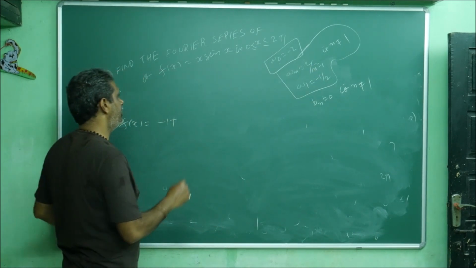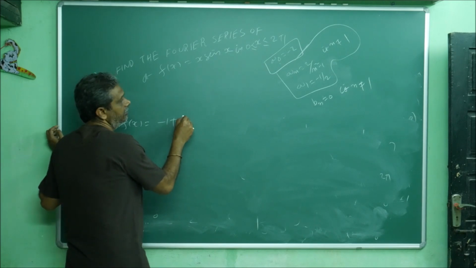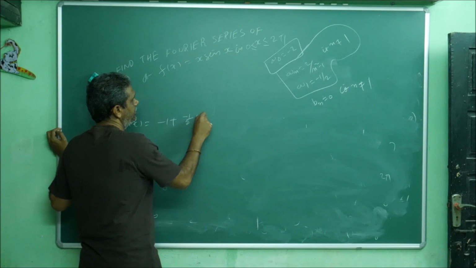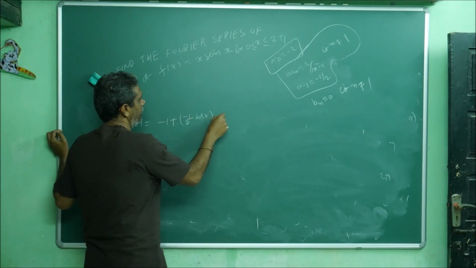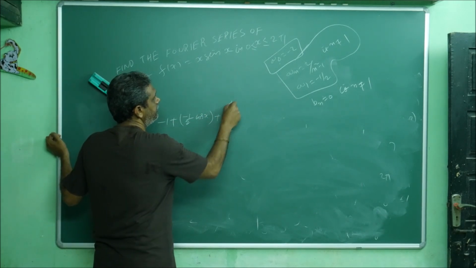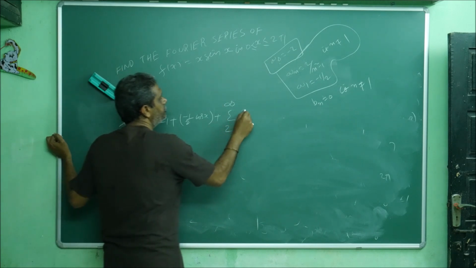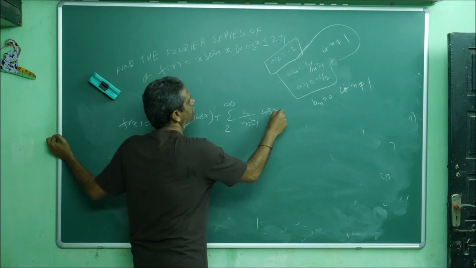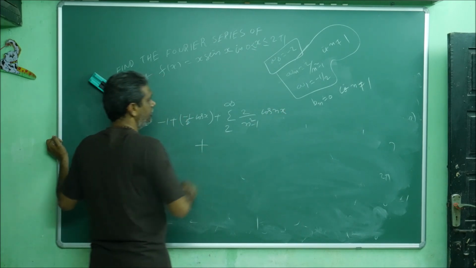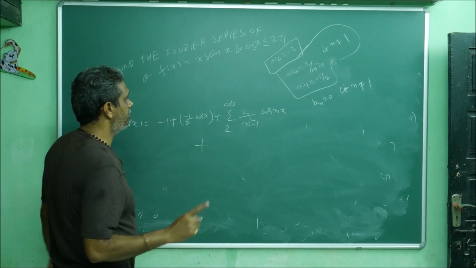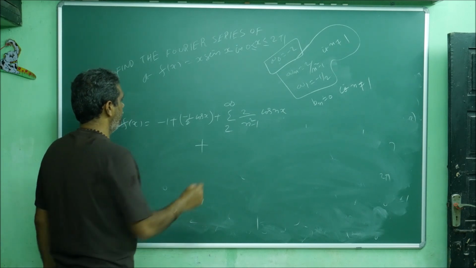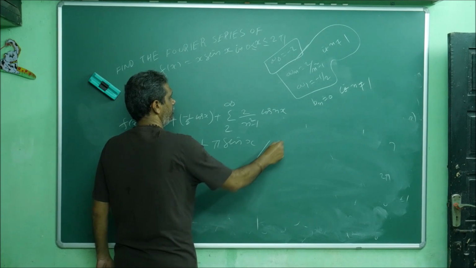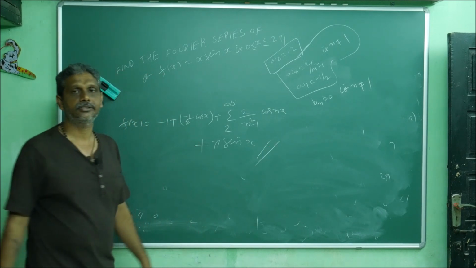So a1 is minus 1 by 2 cos x, plus sum from 2 to infinity. Who is a_n? 2 by n square minus 1 cos nx plus b1. b1 is, I got pi, I think so, pi sin x, remaining everywhere 0. This is the Fourier series.